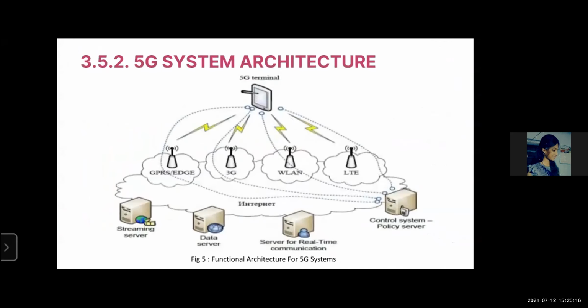5G system architecture: bidirectional bandwidths, less traffic, equal availability of network across the world, 25 megabits per second connectivity speed, data bandwidth higher than 1 GB, and low cost are the main features of 5G technology. 5G system architecture.